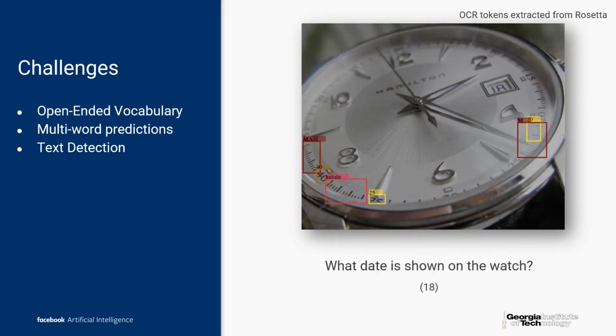The text detector plays an important role as well. If the OCR tokens needed for answering the question are not detected, then it becomes unlikely that the model will be able to answer such a question. In the right image, we can see that the OCR token 18 is not detected, which is actually the answer, and hence the model fails on this.